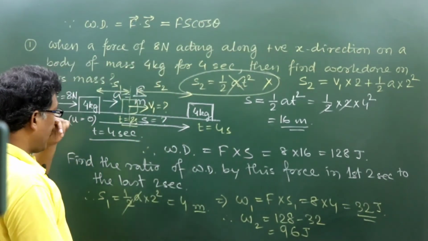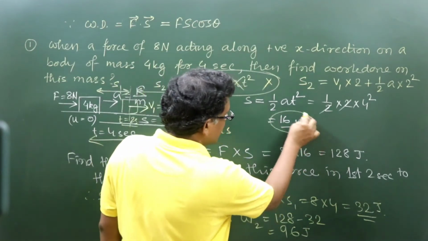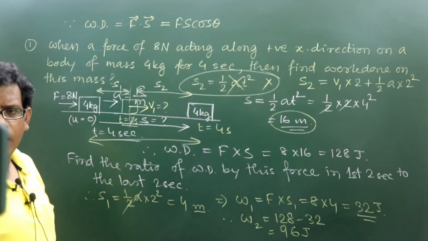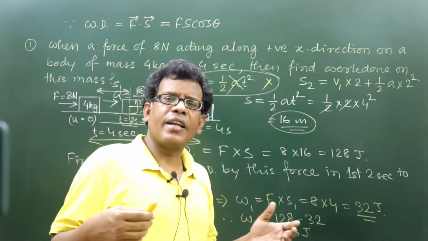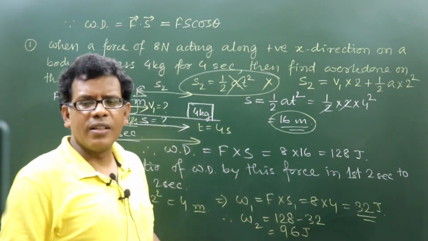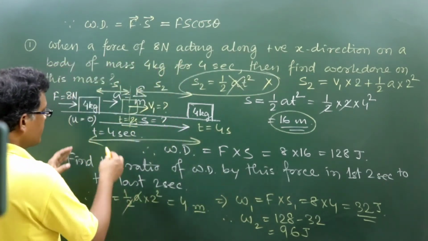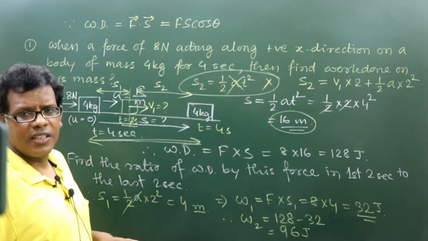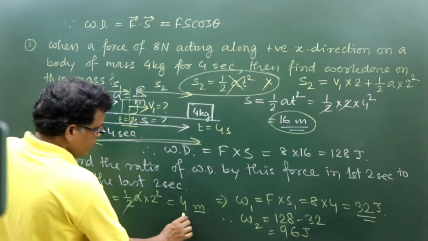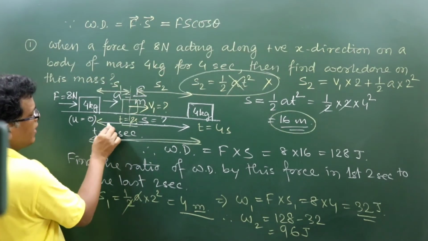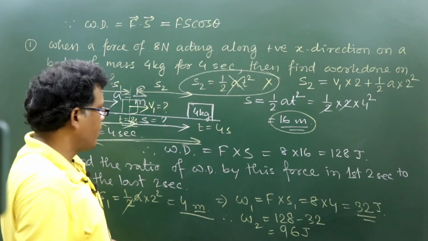You can do that simply, as we know the overall displacement in 4 seconds is equal to 16 meter, right? That will be the clever idea, the trick to go ahead with less calculation. Because we have already calculated the journey of the first 4 seconds, which is 16 meter, out of which I have got the displacement in the first 2 seconds, why should I calculate S2 separately?